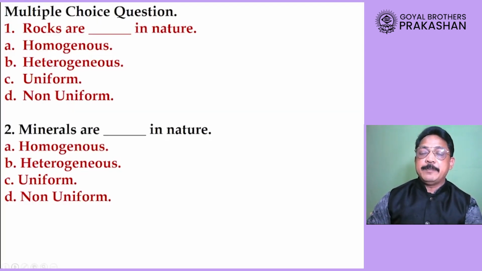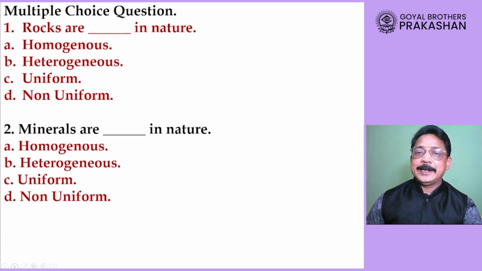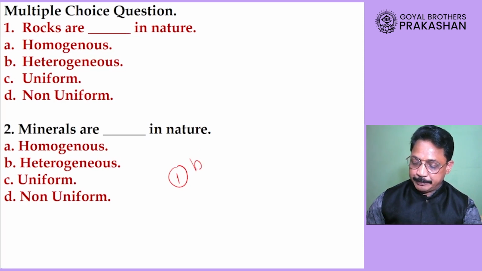Okay. So dear student, let us start our recap session and as usual we will begin our topic with multiple choice questions and our question number 1 here is rocks are dash in nature. So what they are dash in nature? So they are homogeneous in nature, heterogeneous in nature, uniform in nature or non-uniform in nature. What do you think is an answer? I hope you must have guessed it correctly. The rocks are heterogeneous in nature. So question number 1, answer is B.